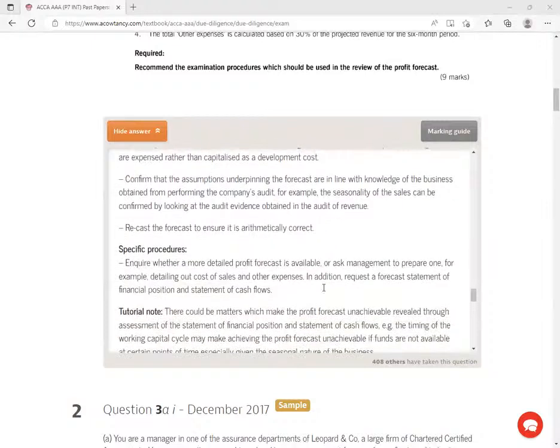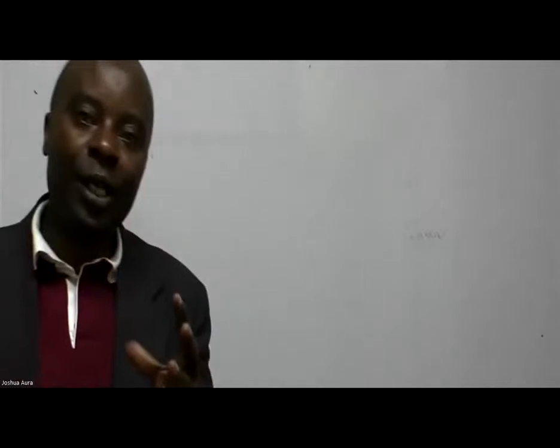Specific procedures: inquire whether a more detailed profit forecast is available, or ask management to prepare one. For example, detailing out cost of sales. You know, they gave me the cost of sales up there. I would want really to dig in and get to see whether we have got more information regarding those items. Very important.